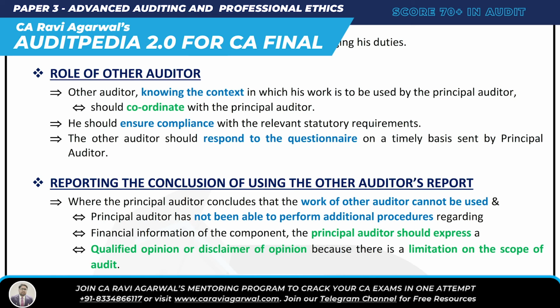What is the role of the principal auditor? And then what is the role of the other auditor? You understood that you have to coordinate with the principal auditor and the other auditor. The auditor has to comply with law and regulation, and that other auditor also has to respond to the questionnaire which the principal auditor gives him.